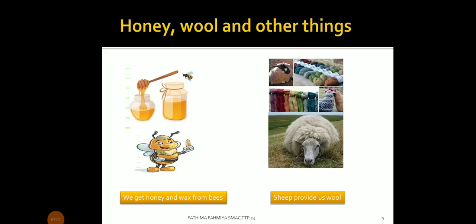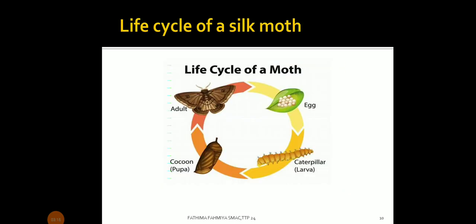Honey, wool, and other things. We get honey and wax from bees. Sheep provide us wool. This is the life cycle of a silk moth. The adult moth lays eggs. Eggs become caterpillars, which we call larvae. The caterpillar becomes a cocoon, which we call pupa. That cocoon becomes an adult moth.